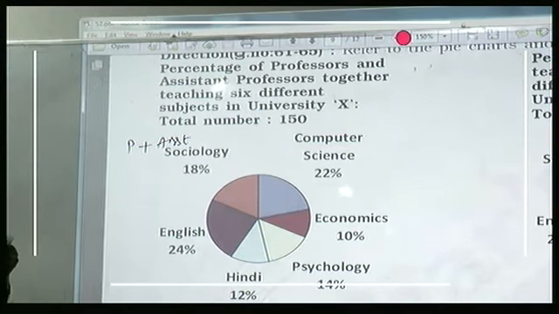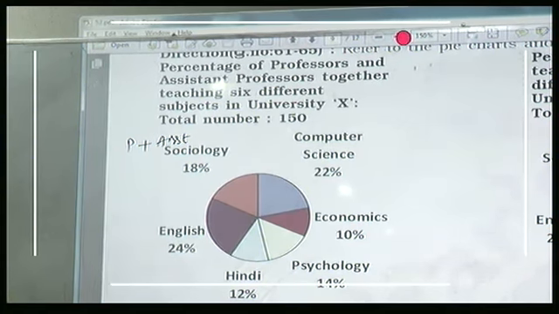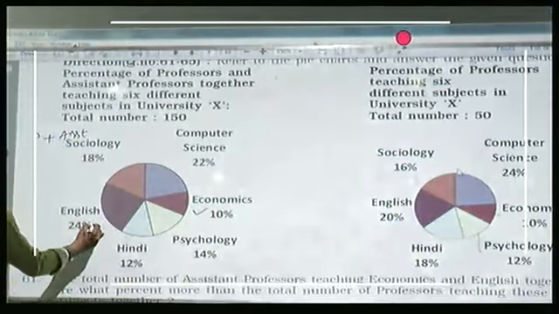The total number of assistant professors teaching economics and English together is what percent more than the total number of professors teaching these two subjects together? Economics and English.